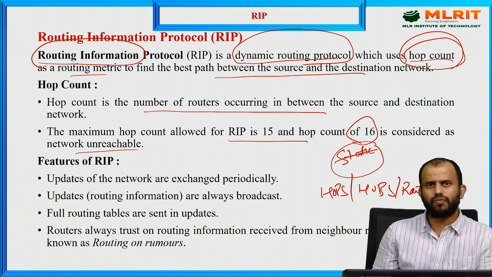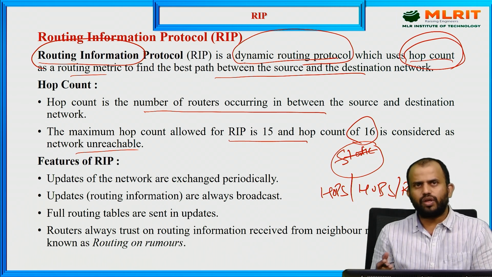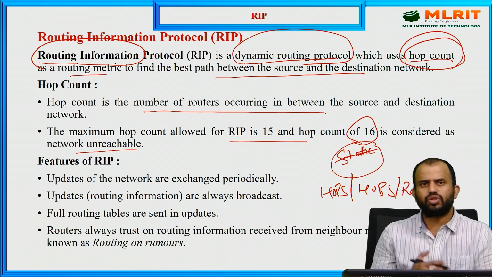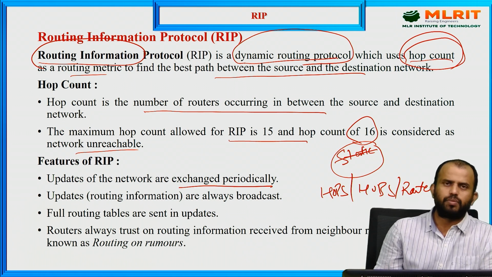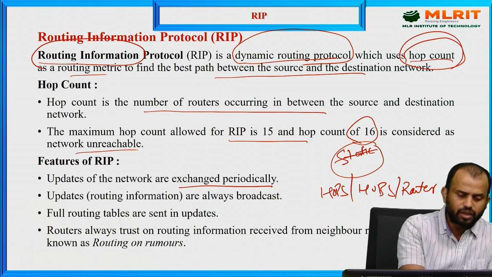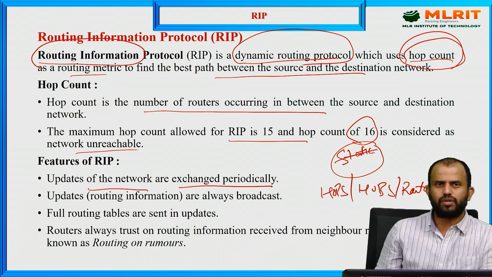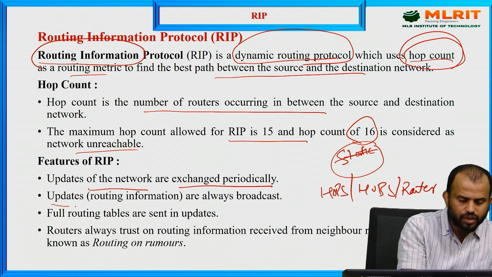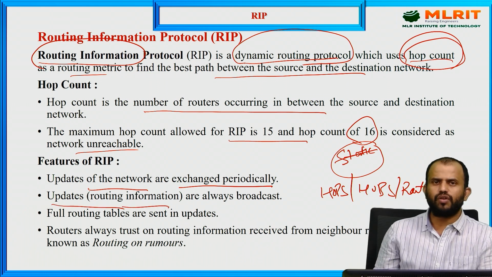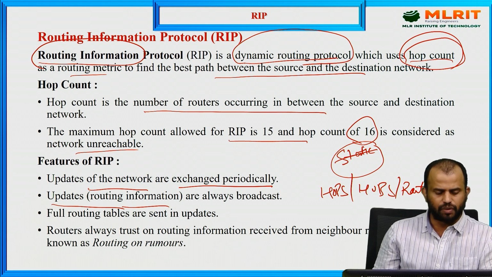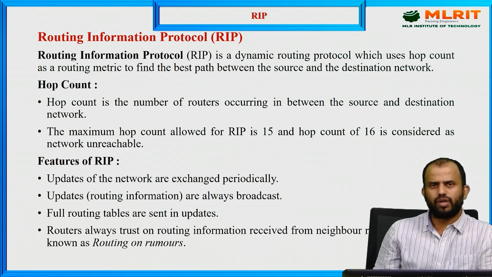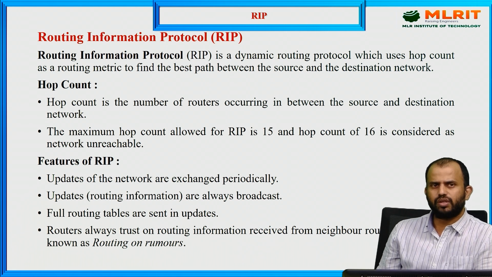But what are the features of RIP? The routing information is exchanged and updated periodically, because in a dynamic routing mechanism we update the information periodically. That is a feature at the network layer. But what are the routing information updates? Here the routing information is always broadcast, not unicast. A broadcasting kind of communication is used while the routing information is moving.